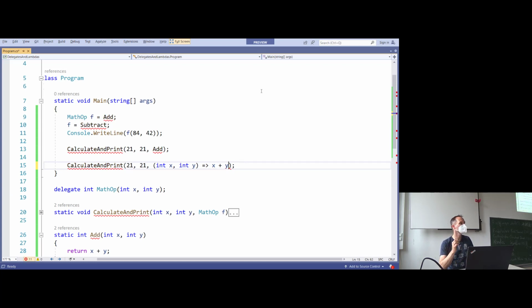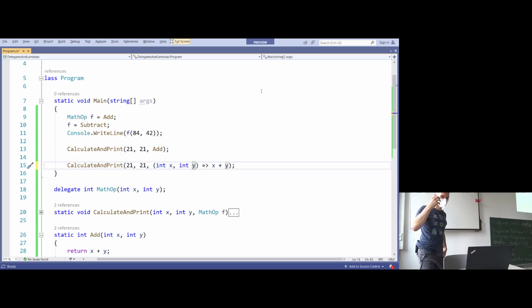If we only have a single line of code, we can simply get rid of the whole return stuff. If we have multiple lines, we still need the curly braces and the return statement. But if we have a single line, we can get rid of it. Understand? Nothing special. It's just a function. The syntax is now more concise, more clear. It's way easier to read.